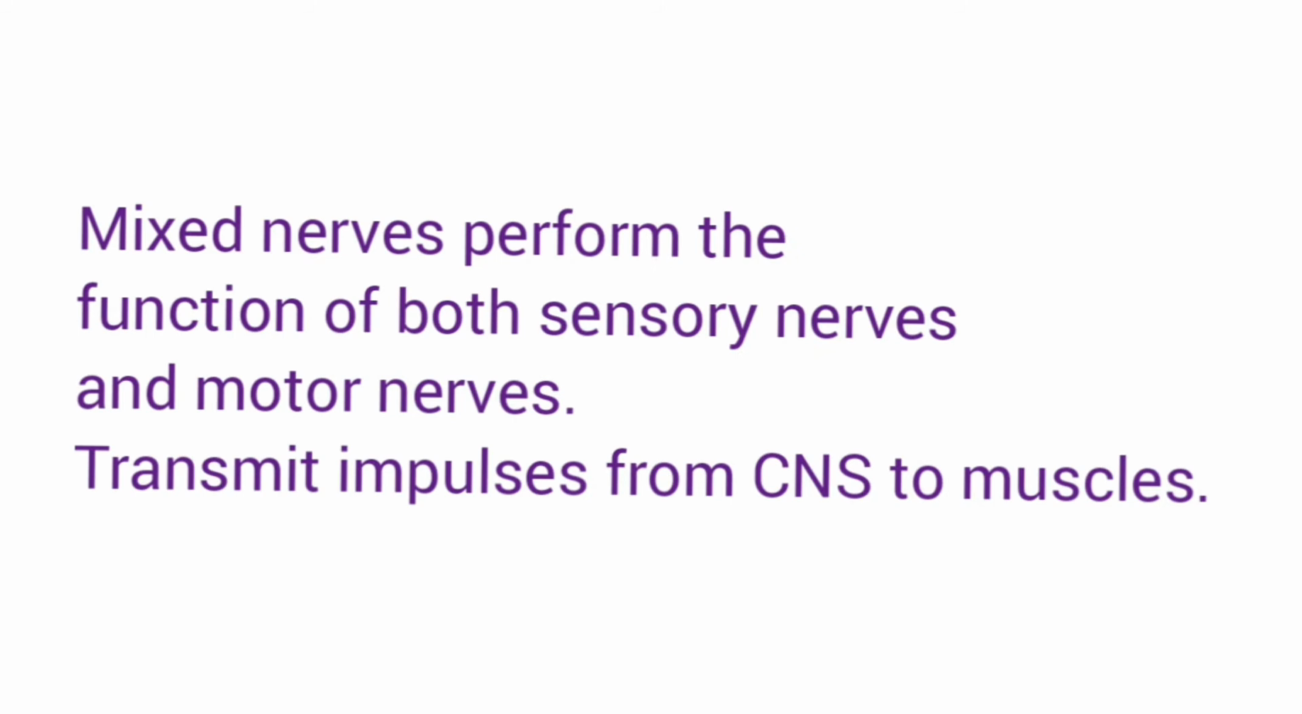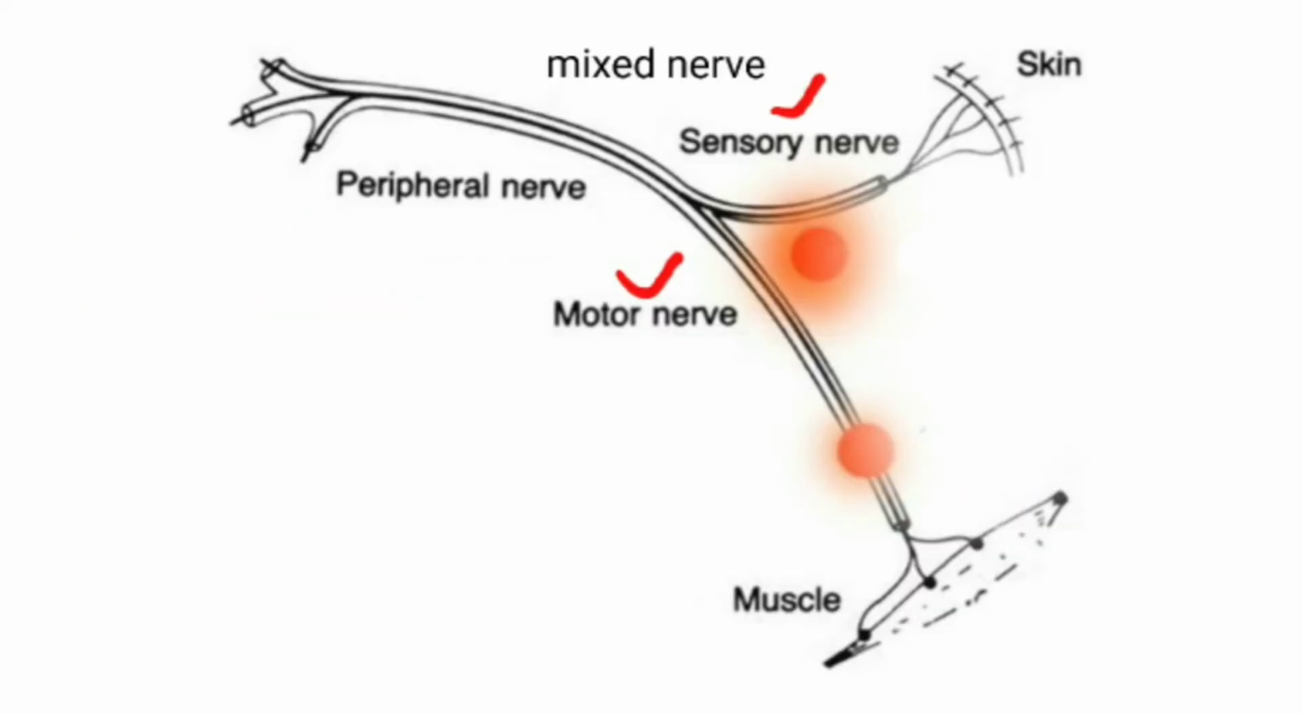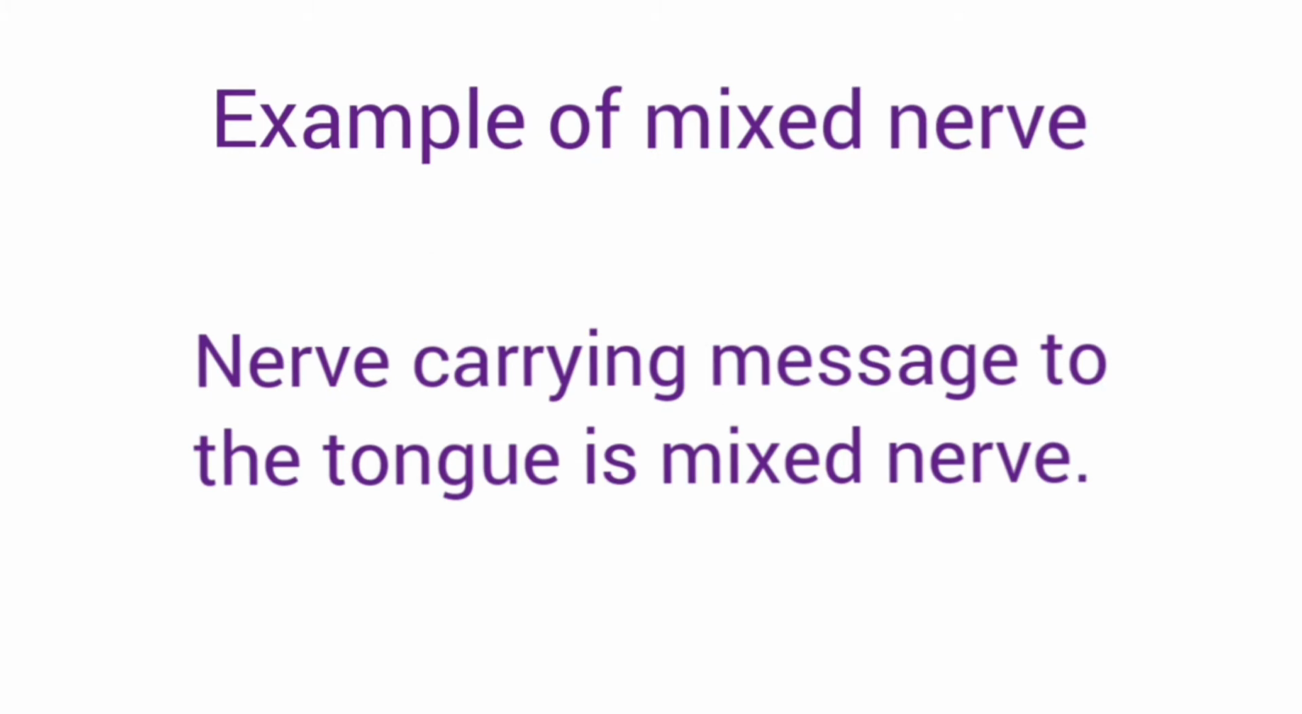And finally, there are mixed nerves. These nerves perform the function of both sensory nerves as well as motor nerves. They transmit electrical impulses from central nervous system to the muscles of the body. They contain both sensory and motor fibers. For example, nerve that transmits message to the tongue is a mixed nerve. So the nerve transmitting message to the tongue has sensory function as well as motor function, and that is why it is called a mixed nerve.